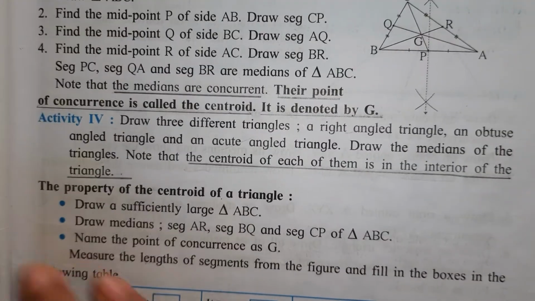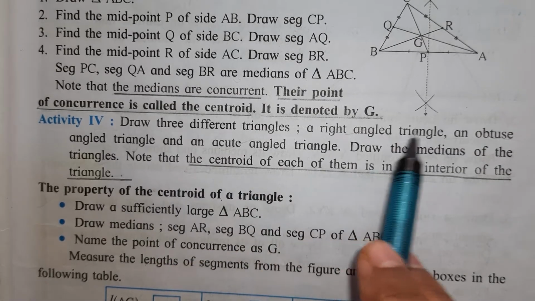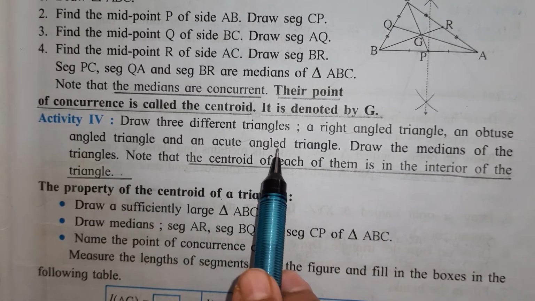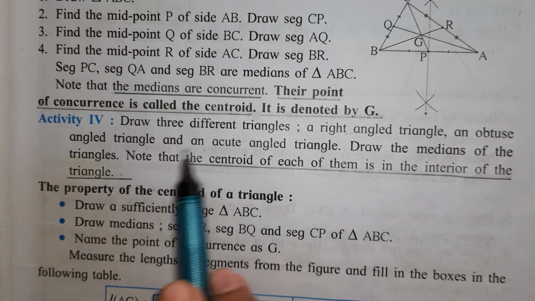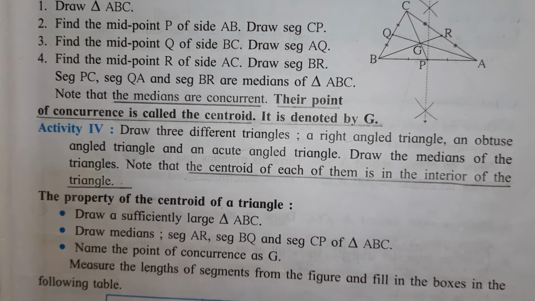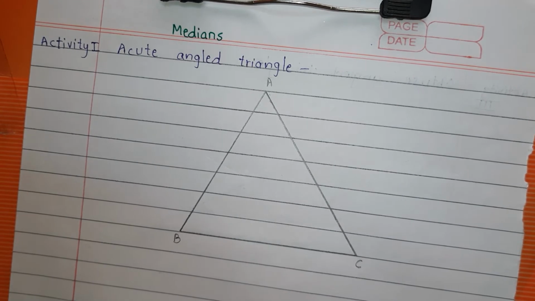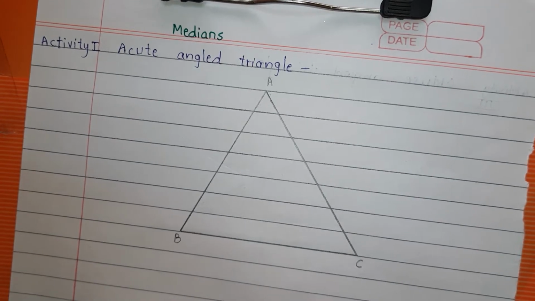Now we have to perform an activity. Draw three different triangles: right angle triangle, obtuse angle triangle and acute angle triangle. Draw the medians of the triangles and find out where the centroid lies. So for finding the midpoint of every side, which method we will use?